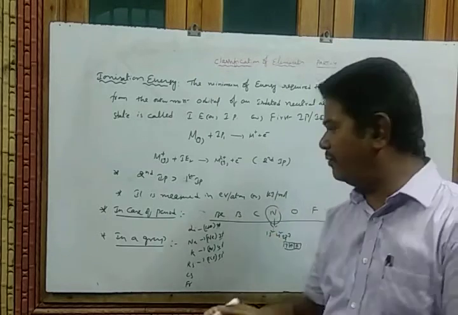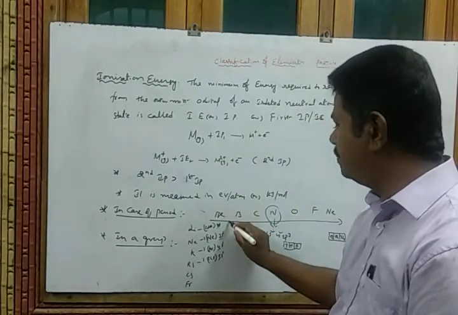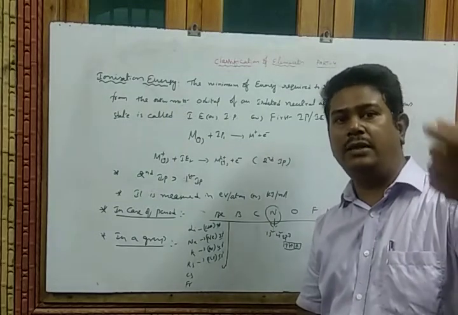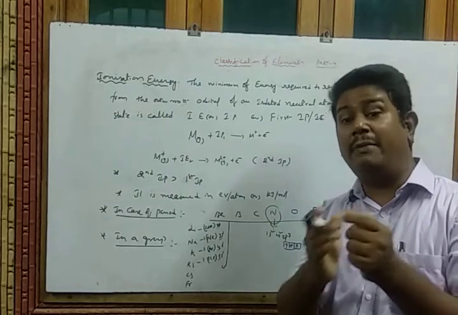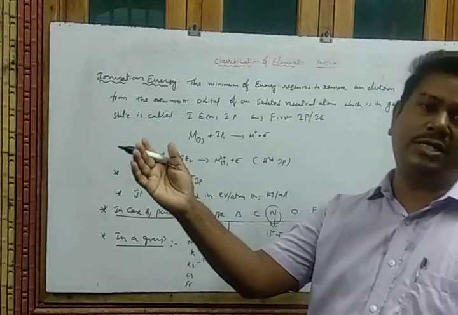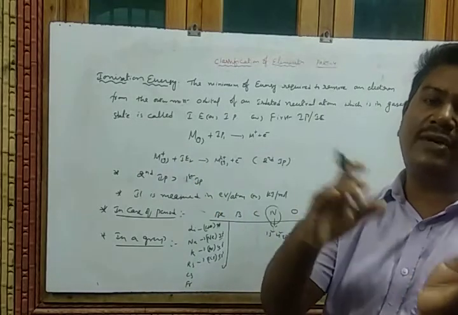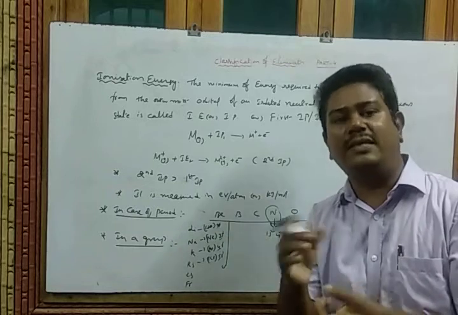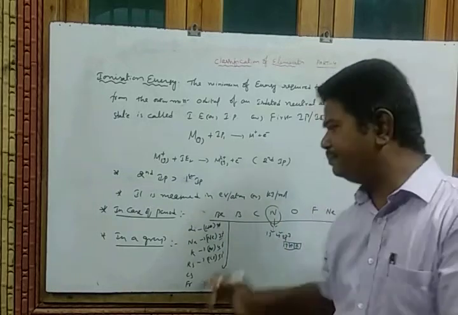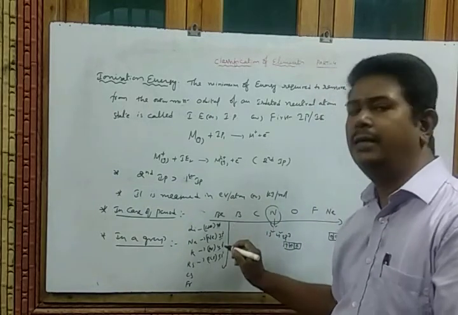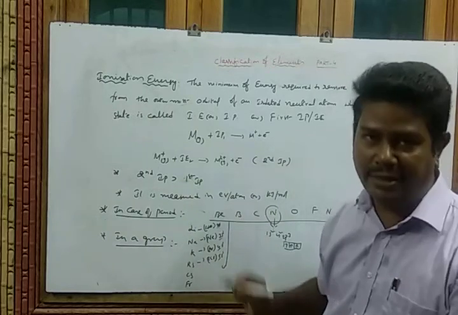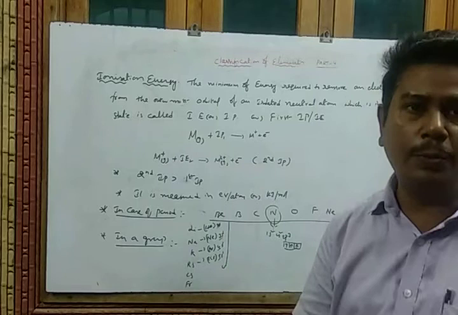Finally, as we move from top to bottom, the nuclear charge increases, but the atomic radius also increases, so the force of attraction decreases. We require less energy to remove the electron easily. So the ionization potential decreases as we go down in a group. Am I right?